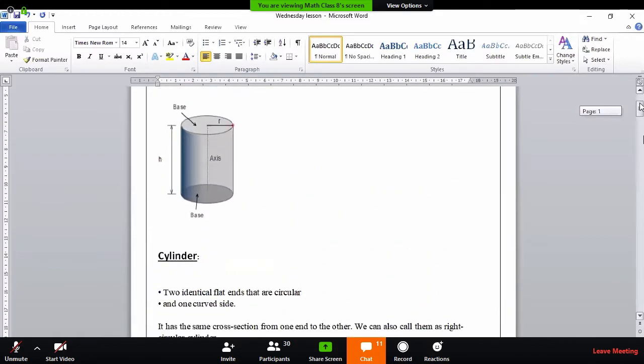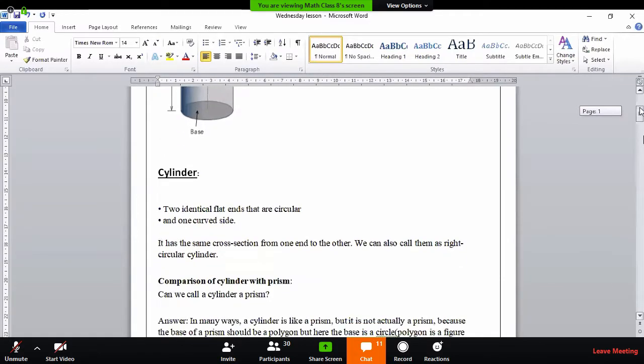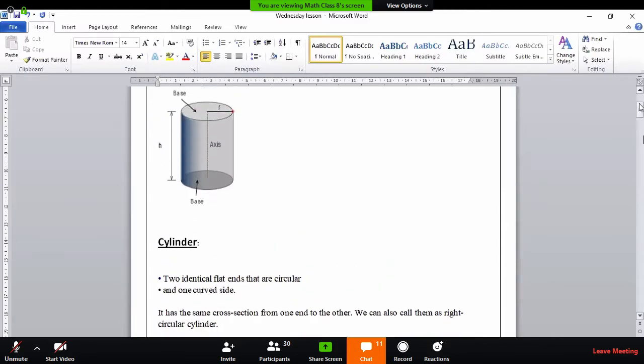So you might be saying, why not? It is also a prism. But wait, listen. Just recall the definition of the prism. Actually, the definition of the prism said that the base must be a polygon. Polygon means a shape having a finite number of sides. But you people know a circle is never a polygon. A circle is a shape with infinite number of sides.